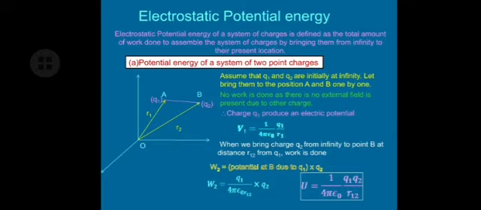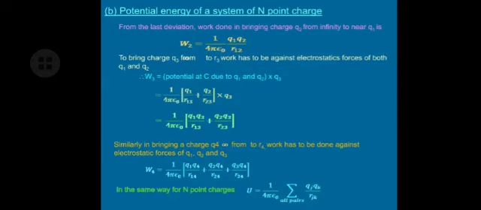So this is a simple derivation of potential energy of a system of 2 point charges. Now, if I want to bring n number of charges to a particular position with respect to some origin, what is the amount of work done? Let us study this in our next slide.